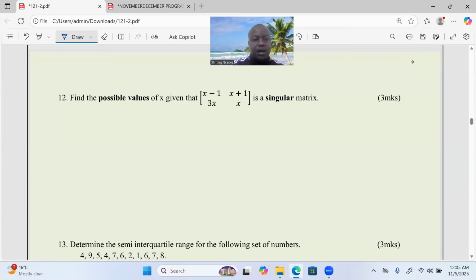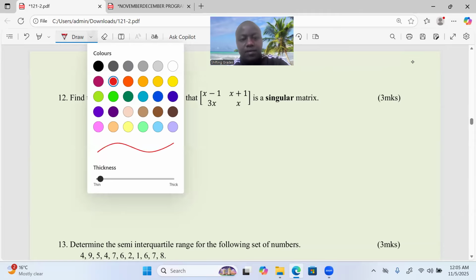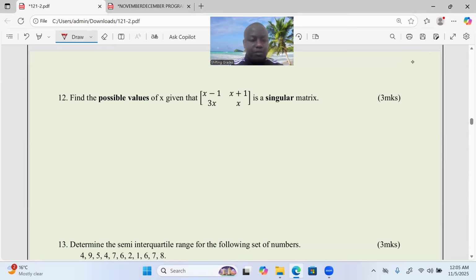Look at 12. Find the possible values of x given that the matrix with rows x minus 1, x plus 1, and 3x, x is a singular matrix. One thing that you're supposed to be very conversant with is, do you know what a singular matrix is? If you know, you will agree with me that this is a matrix without inverse. Now, a matrix without inverse has a determinant which is equal to 0. So the determinant of this matrix now should be equal to 0.